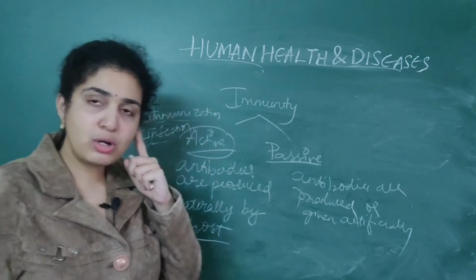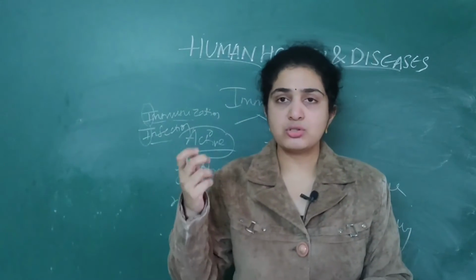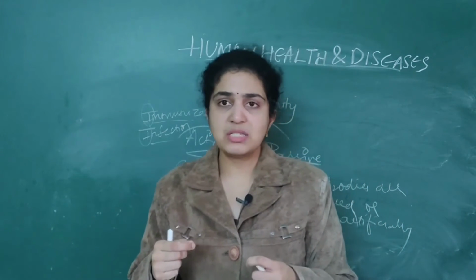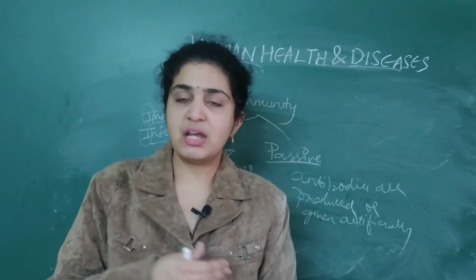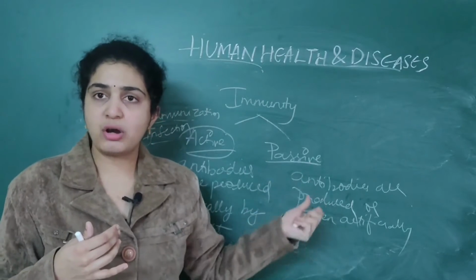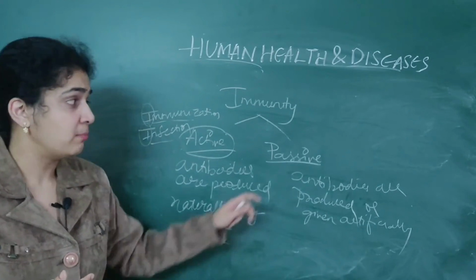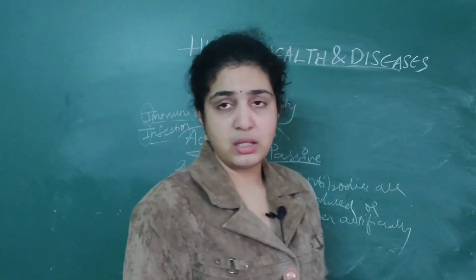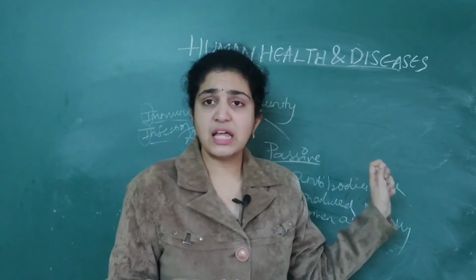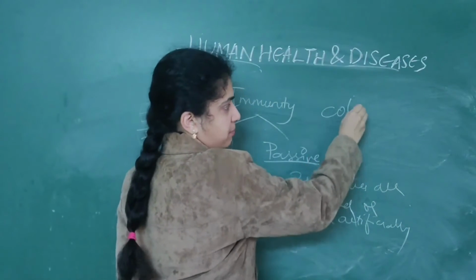And immunization. Immunization means we are taking the pathogens and activating them. Some pathogen, dead or living, is given into our body. Then the body produces antibodies naturally. So this will also come under active immunity only. But when it comes to passive immunity, the most common example is from the mother. The yellowish colored fluid which is secreted is nothing but colostrum.